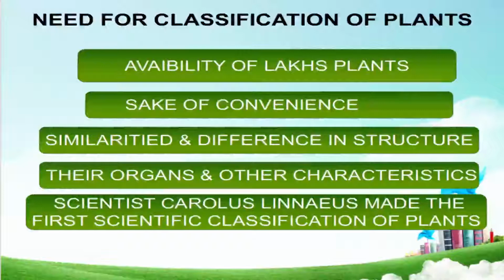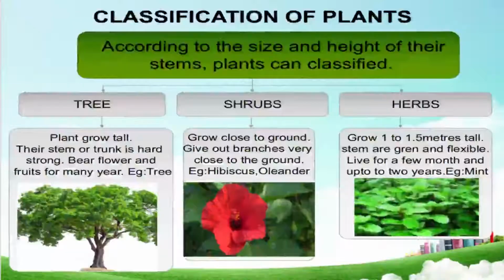And here the scientist Carolus Linnaeus made the first scientific classification of plants. This scientist observed all the plants and he thought it's very necessary for us to make classes of plants and do the classification, so it's quite easier for us to study the plants in detail.